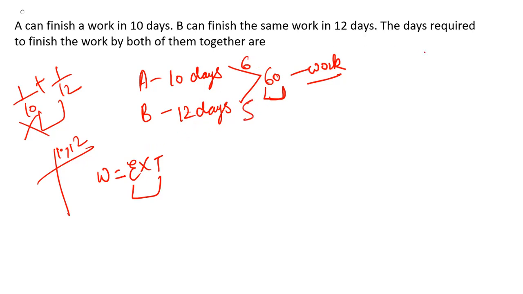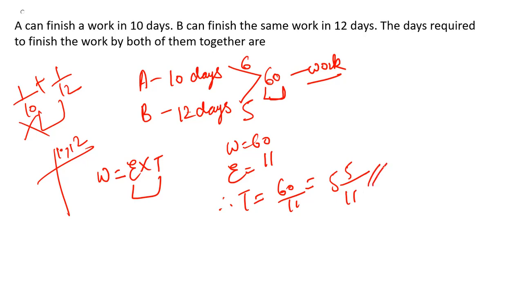Fine. They are asking for the days required if both of them work together. Work is 60, and the overall efficiency of A and B is 11. So time will be 60 divided by 11. If you divide, you will get something like 5 and 5 by 11. So that is going to be the time taken. Okay, now let's see our next question.